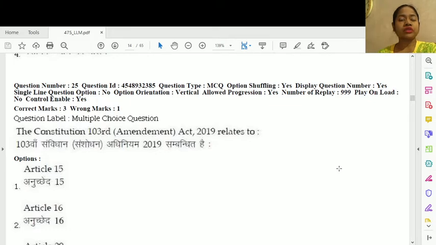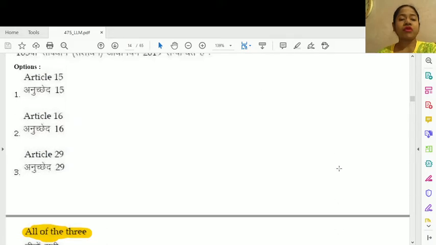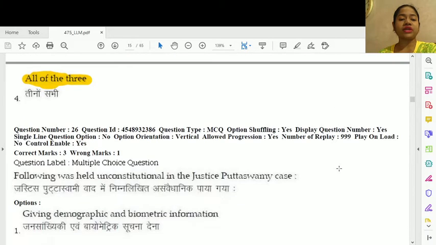Question number 25. The Constitution 103rd Amendment Act 2019 relates to. It is option number 4, all of these. Question number 15, 16 and 29.